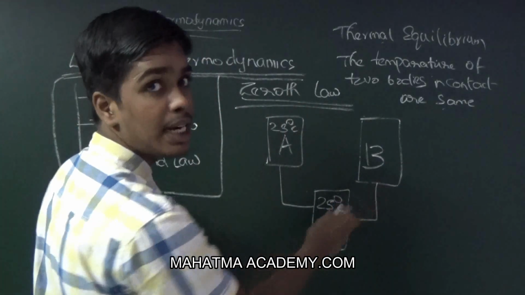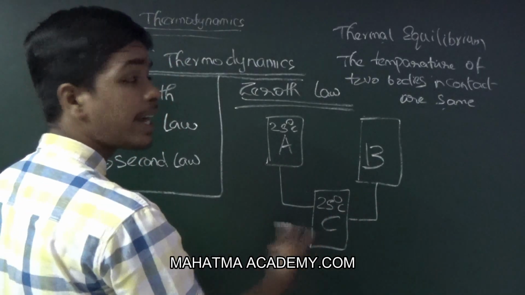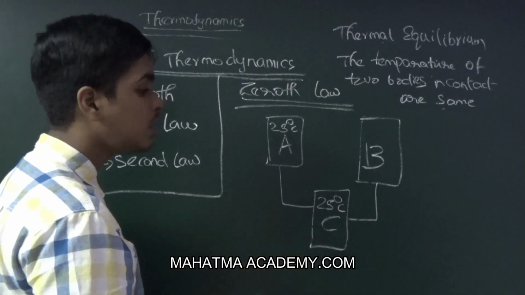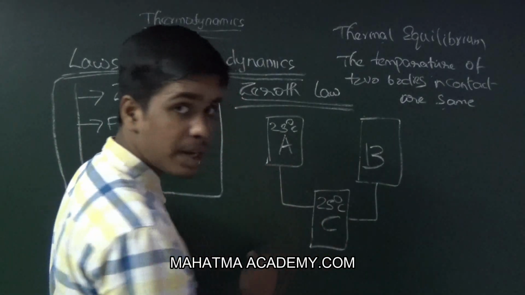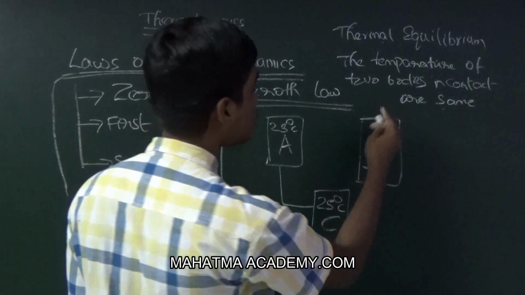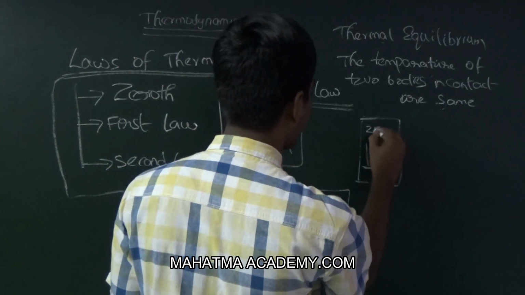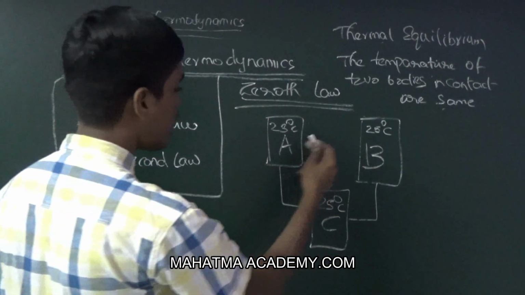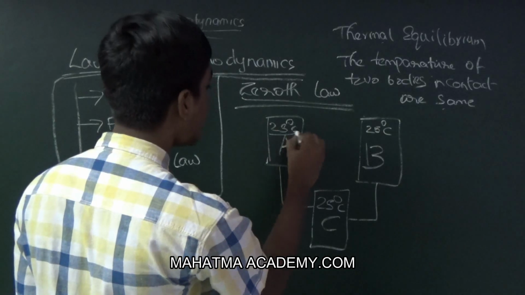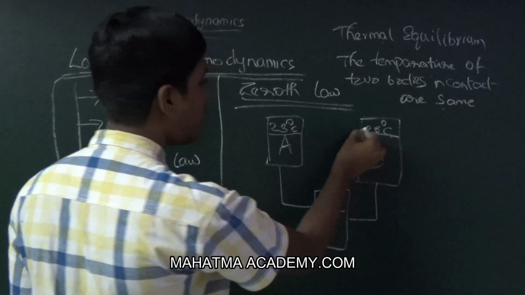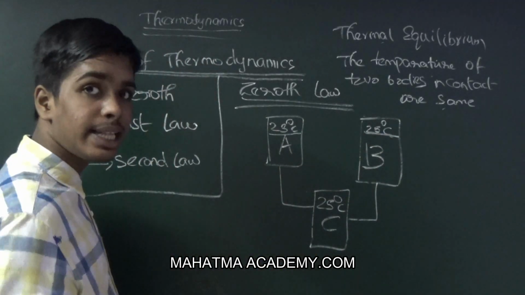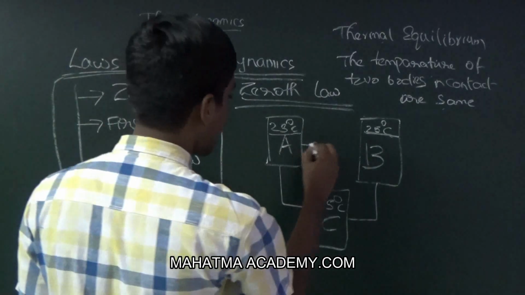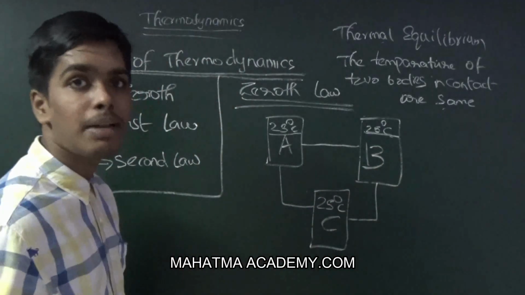B and C are also in equilibrium, so B's temperature should be 25 degrees Celsius. The body temperature of A and of B is the same, so A and B are also in thermal equilibrium.